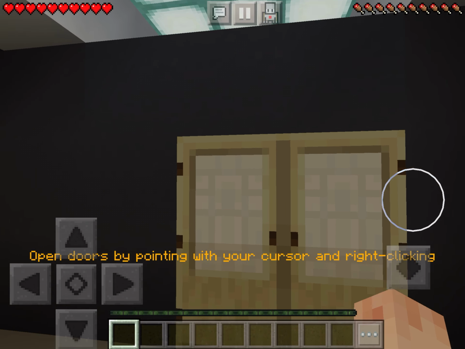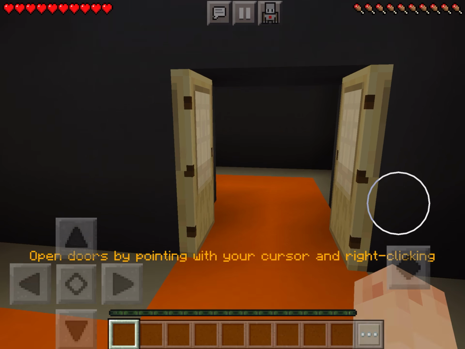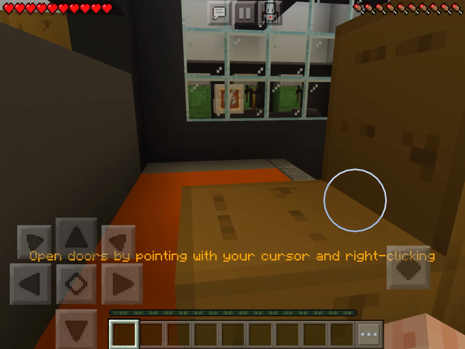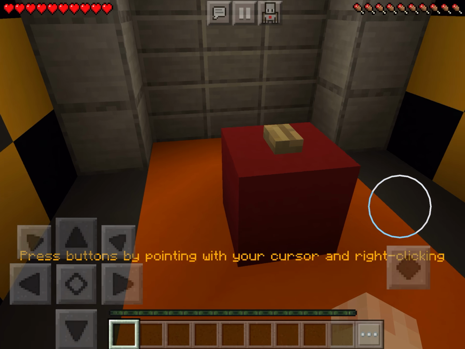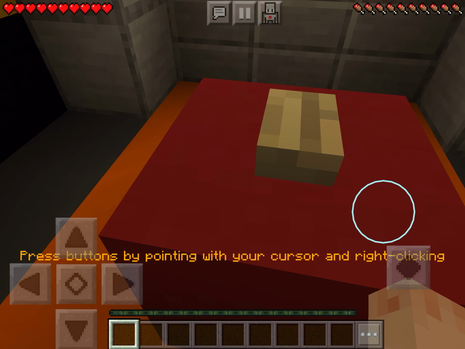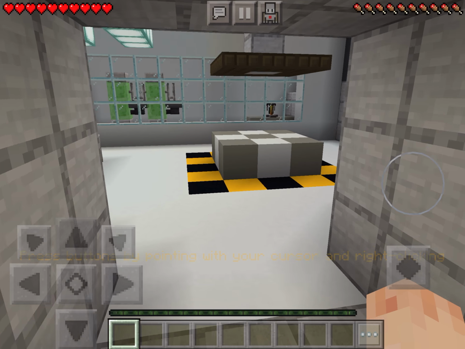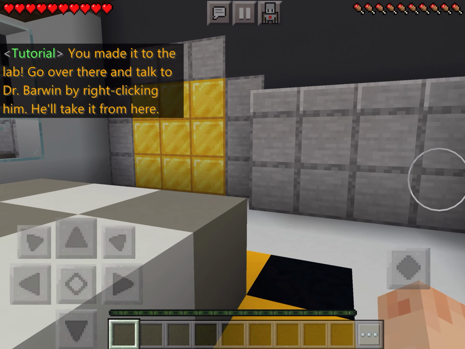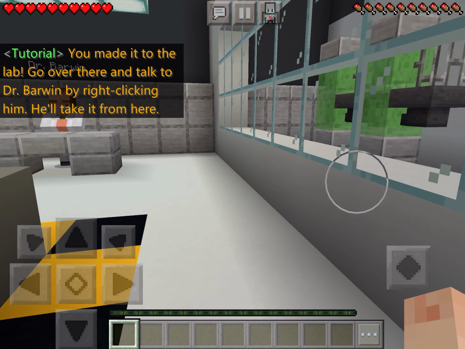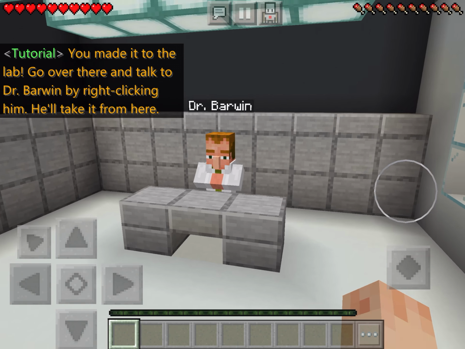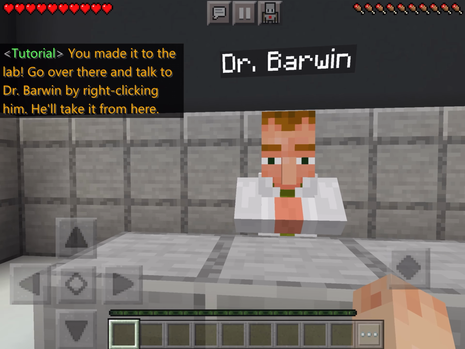Okay, I'm going to open those doors just by tapping on them, and I'm going to continue following this. And oh, what's this? That looks like a button. So I press that button just by tapping on the button. Okay, ooh, this looks like a lab. You made it to the lab. Go over and talk to Dr. Barwin by right-clicking on him. He'll take it from here.